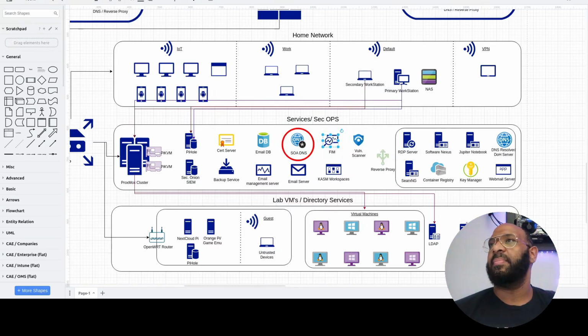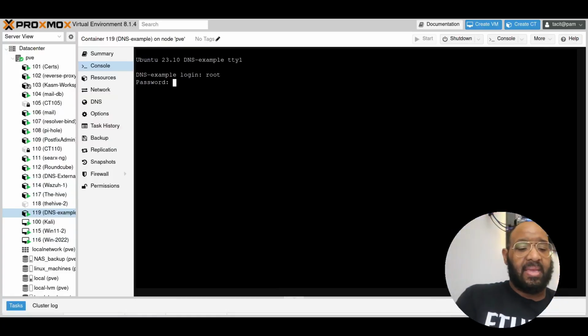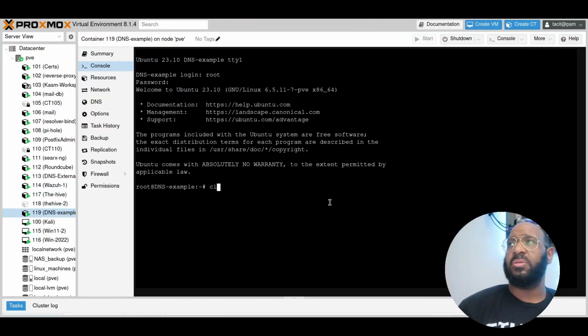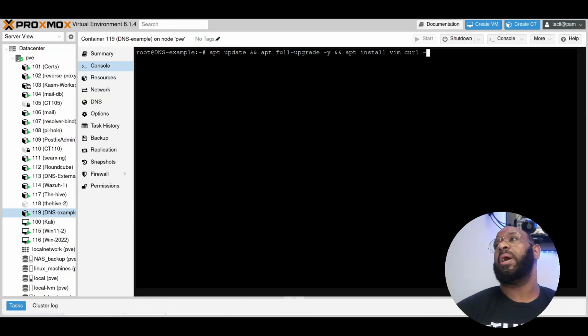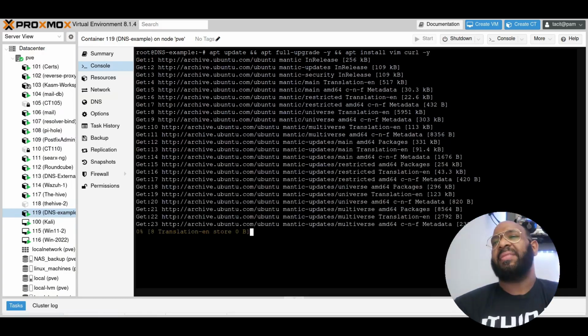I'm going to bring on the screen right here my Proxmox, and let's clear the screen. I'm going to do sudo. Well, I don't have to do sudo because we're logged in as root, but normally you do sudo. And I'm going to do update. This is an Ubuntu flavor, so apt update, and then apt full-upgrade. So we upgrade everything we can, and we do a -y to accept. And then last one is, I know it does not have Vim, and I enjoy doing my text editing files in Vim. So we're going to do apt install vim as well as curl, just in case we need it later, and hit a -y. That is it. I don't imagine it's taking too long to install.